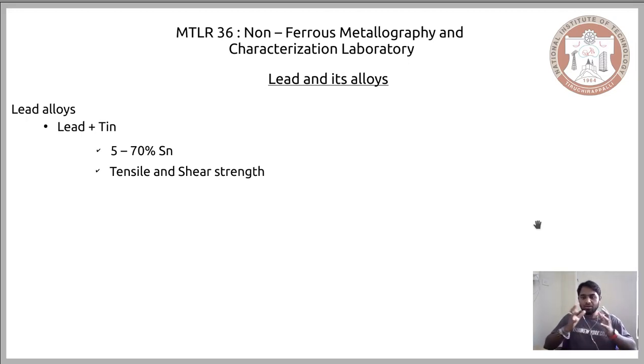However, one critical achievement of the inclusion of tin is the reduction in the melting temperature of the alloy, thereby enabling us to use it in applications like solders.